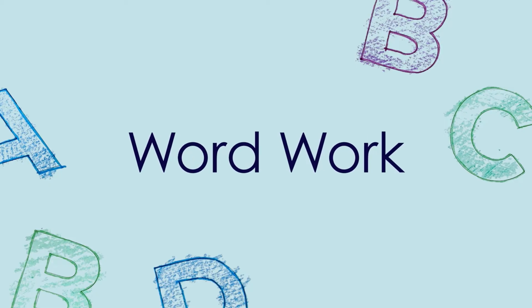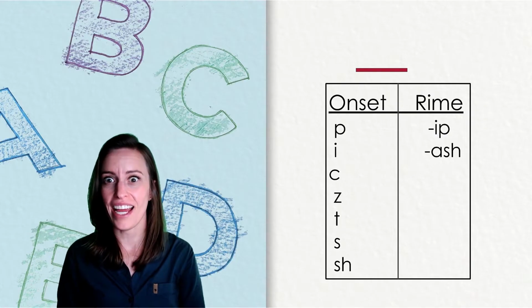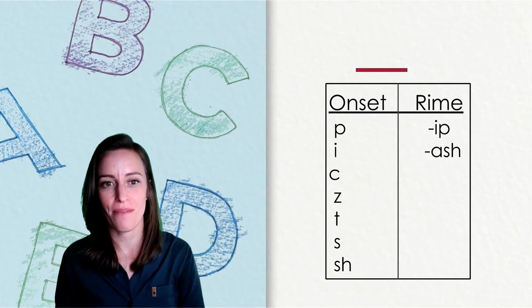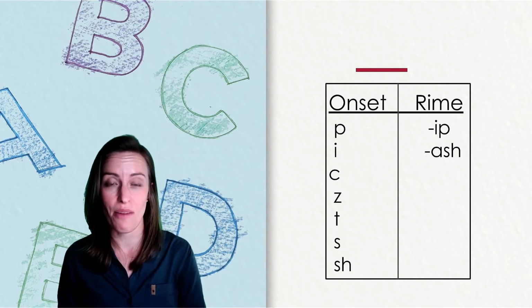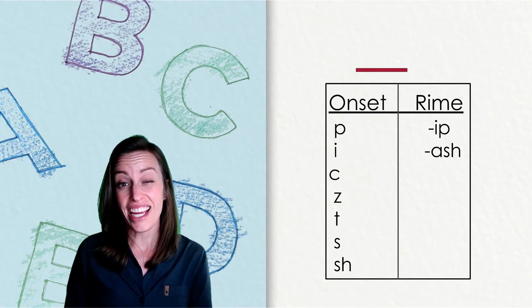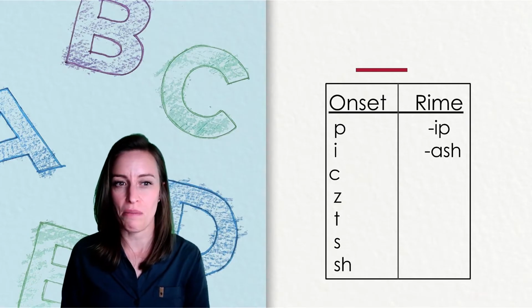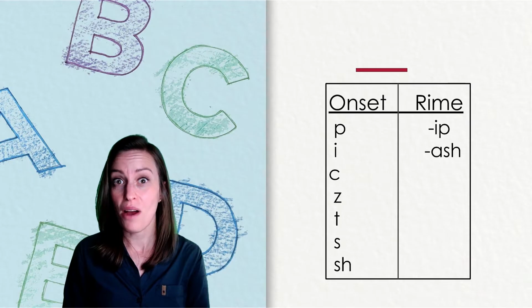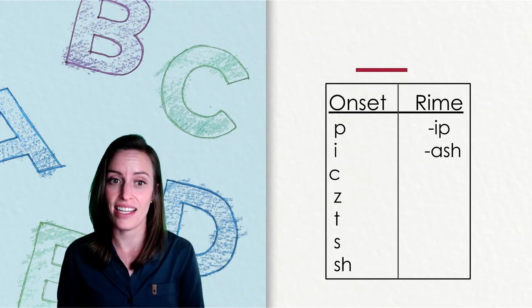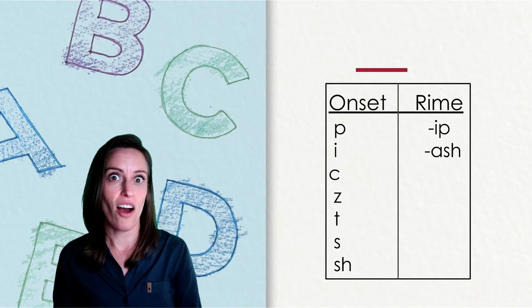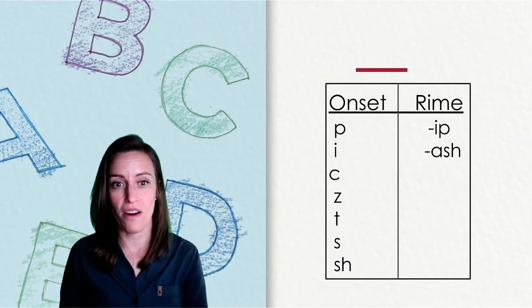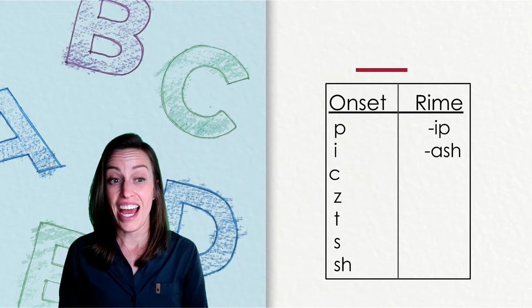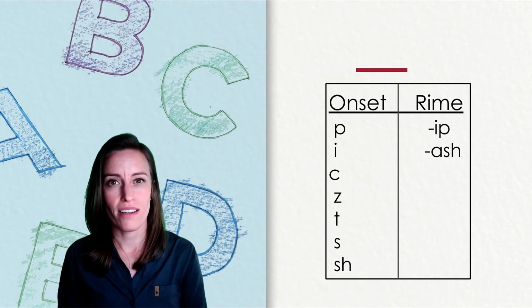Word work. We are going to play question and switch again. This is a fun way for us to review the letters and sounds that we've been learning. Today, we are going to change things up a little bit. This time, we are going to take the beginning sound of a word, the onset, and match it with the correct ending of the word, the rhyme. And that will make a complete word.